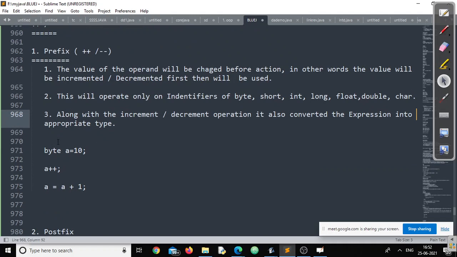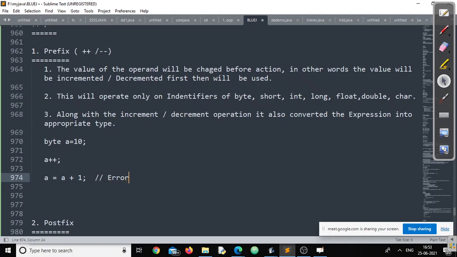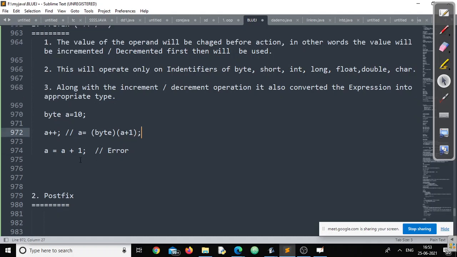And for this point, you can have a very good example like this. You can add this example to understand this. If I am writing byte a equal to 10, and if I am writing a is equal to a plus 1, definitely this is an error because it is not converted. So in this case, if I am writing a++, this will work exactly like this. Now this is the difference. I hope you got this example, right?